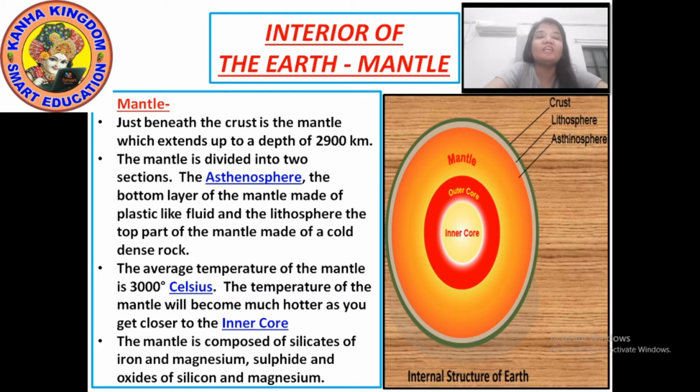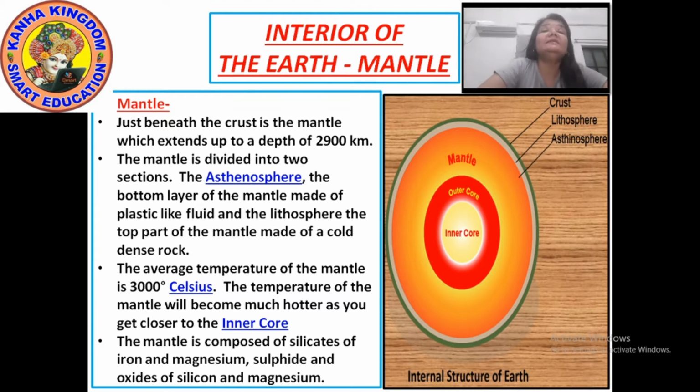Asthenosphere is one section of the mantle layer. Don't get confused, here we are talking about the mantle. Mantle is the second layer of the earth, just below the crust, which is the outermost or topmost layer of the earth.